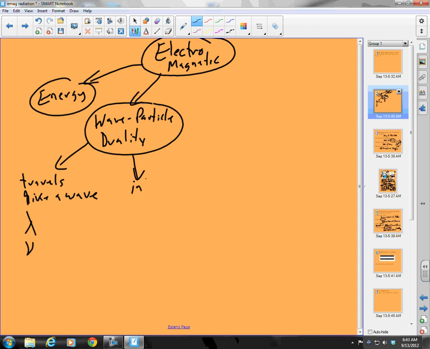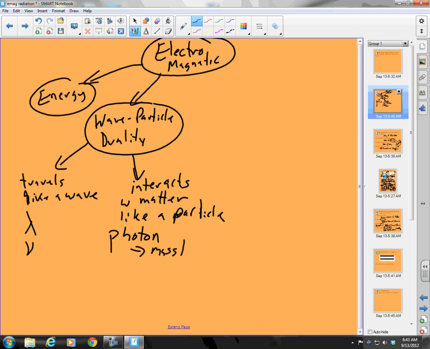It interacts with matter like a particle. And what did we mean by that? We said, hey, it shoots out a stream of photons, and photons are kind of a chunk of energy, a massless particle carrying a quantum of energy, right?